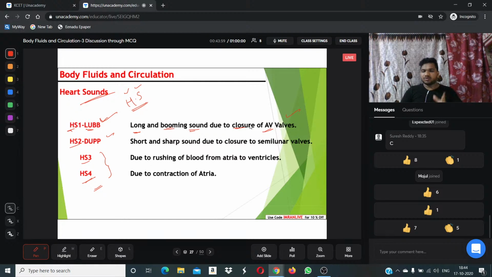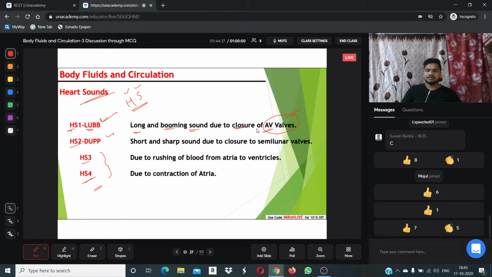It will come due to the closing of the atrioventricular valves. It is a very important thing. Why is this lub sound coming? The lub sound is coming during atrioventricular valve closing. When the heart contracts, the closure of the atrioventricular valves takes place. It produces the lub sound, that is heart sound 1, lub.